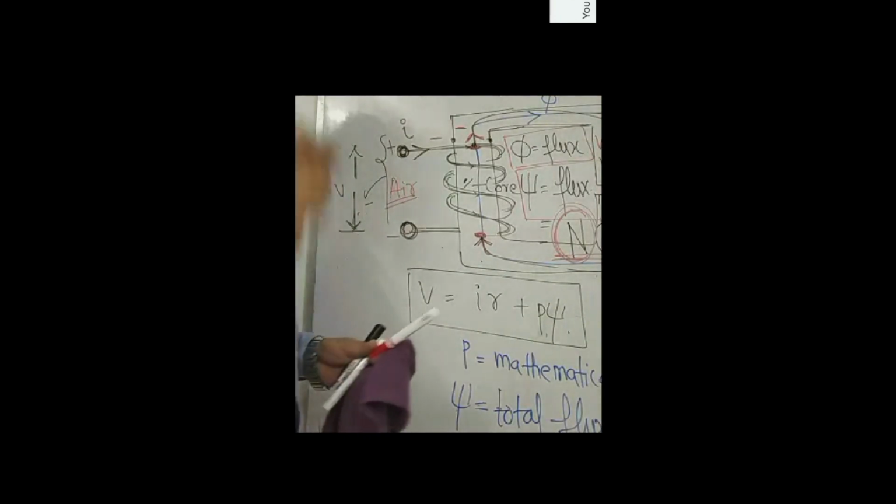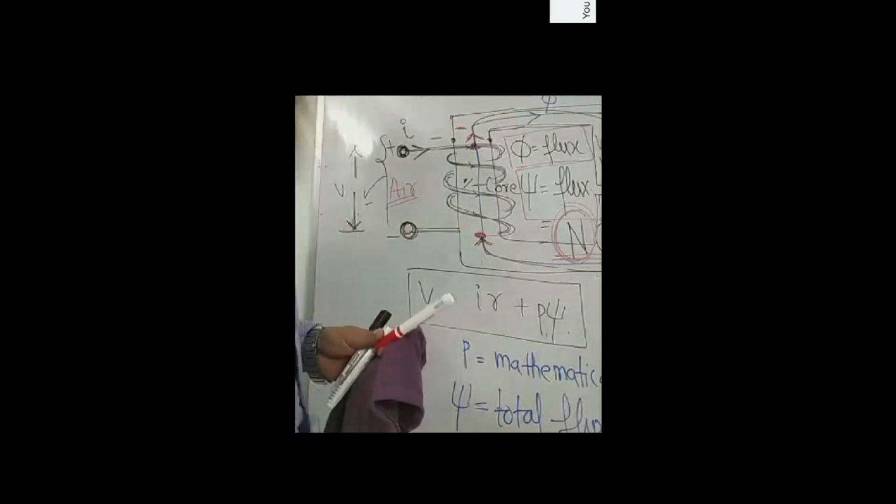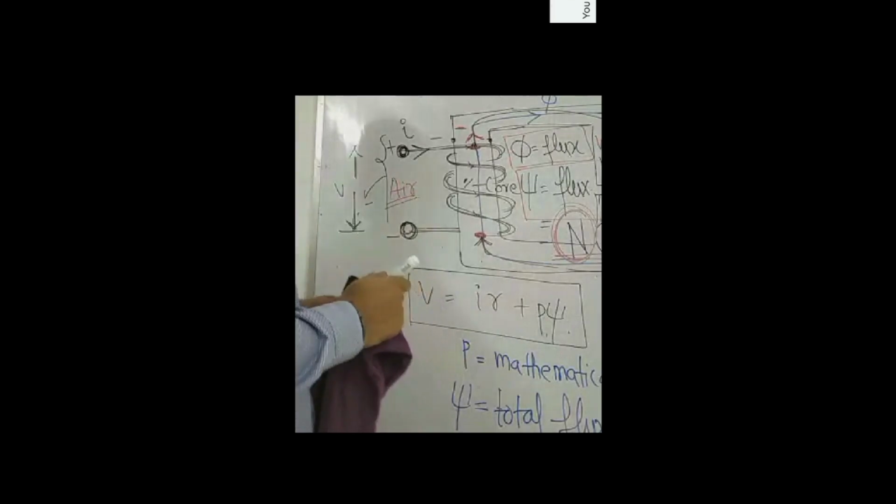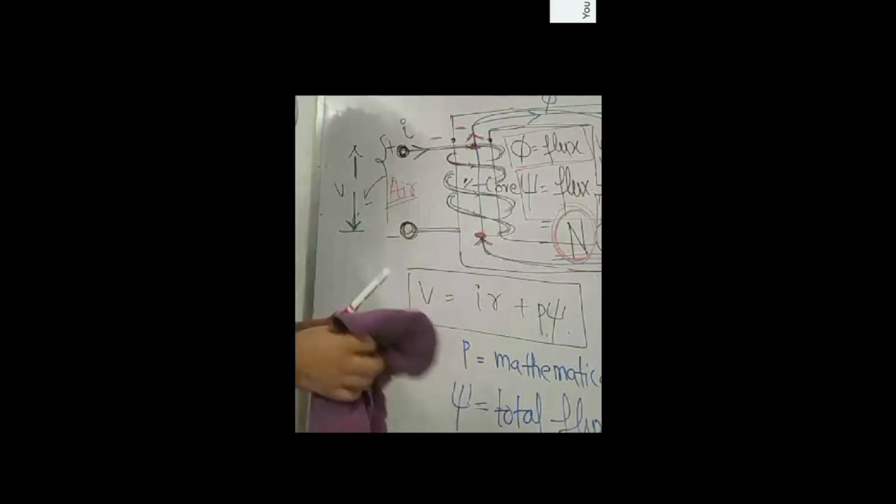And what is phi? Phi is the flux through each turn of the coil. It is the flux through each turn of the coil. So there is a difference between phi and psi.